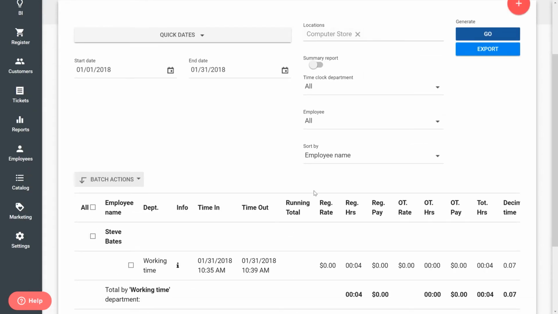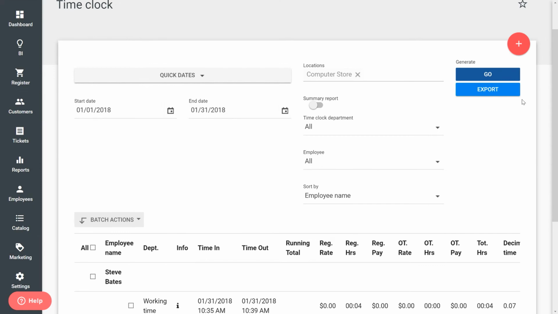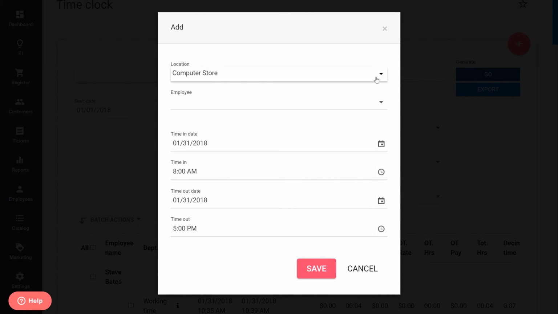Lastly, like most reports, you can export to Excel or to a PDF file. You will notice a plus button at the top right. If you click on it, you will be able to add a completely new time clock record.